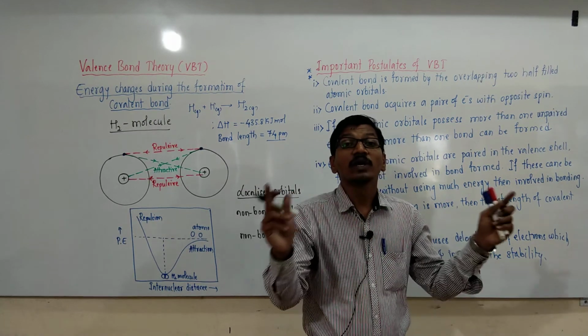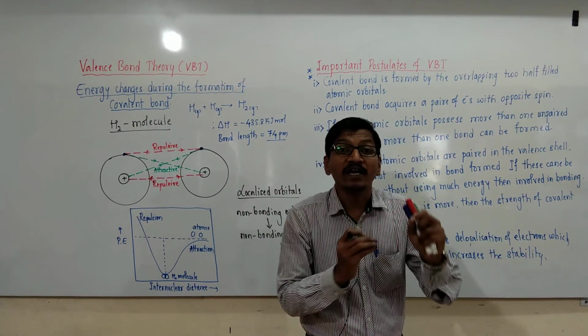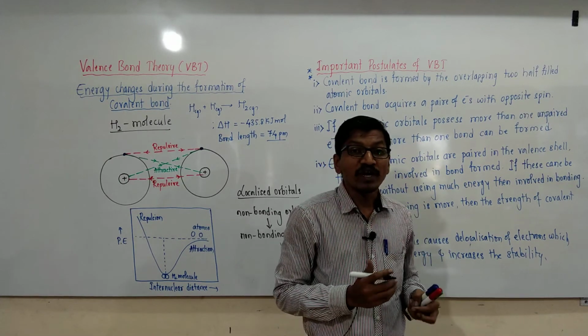The direction of overlapping orbitals helps to identify the geometry or shape of the molecule.